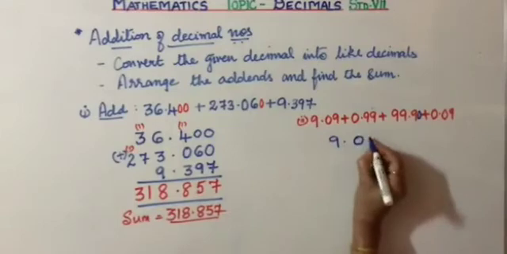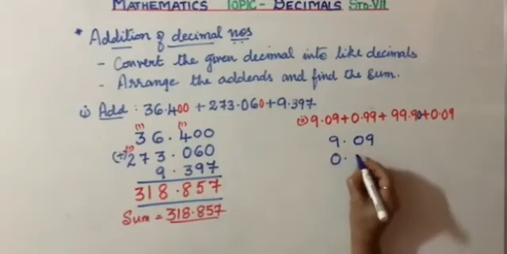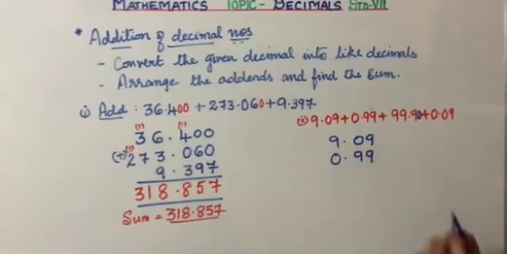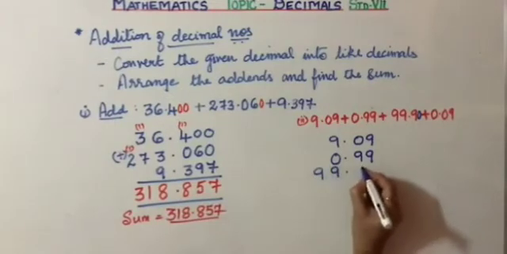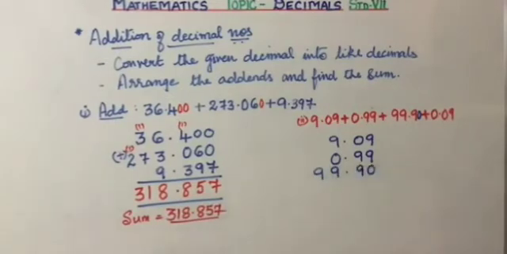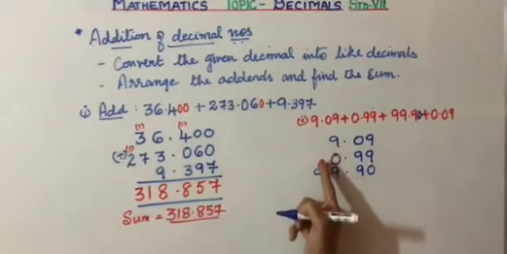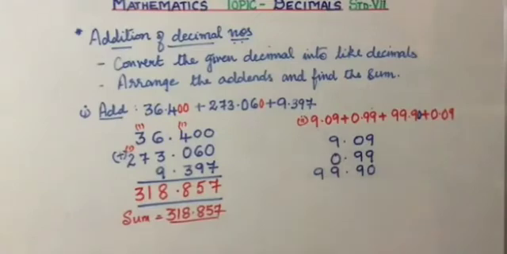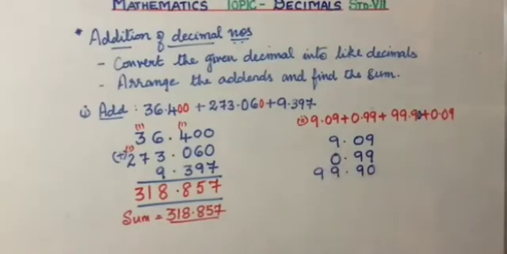9.09, 0.99. Next, 99.90. Children, if you want, you can add zeros here also before the whole number, not in between but before, because it has no significance. If you are comfortable doing this way, this is also fine.